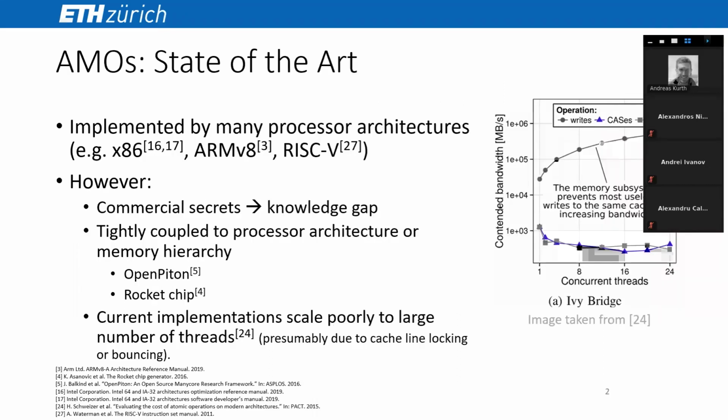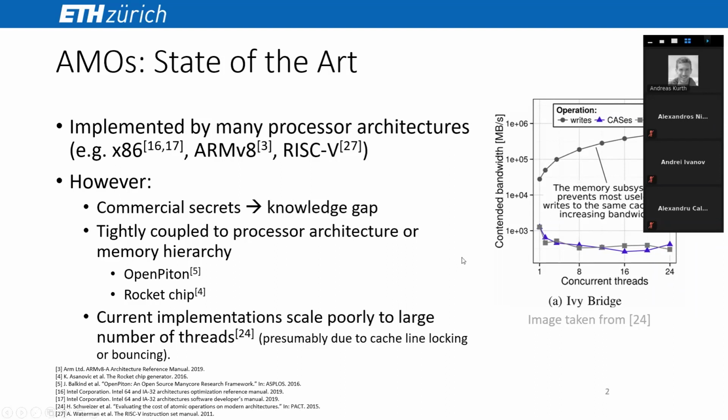Due to their importance, AMOs are implemented by many processor architectures today. However, implementing them in a scalable way is not trivial. Because implementations are commercial secrets, there is a knowledge gap on this topic. From experiments and the few open source implementations, however, we can infer that AMOs are mostly implemented as tightly coupled to the processor architecture or the memory hierarchy.